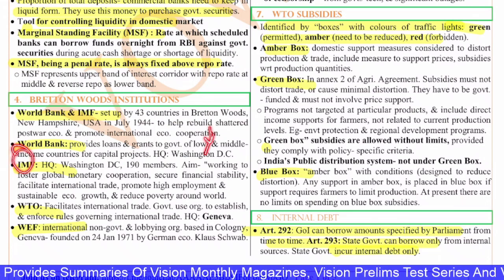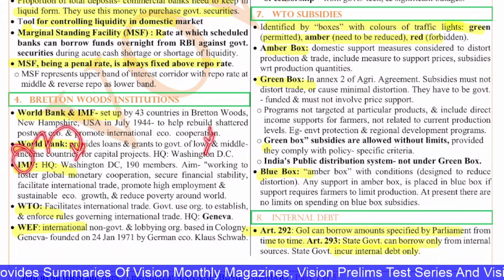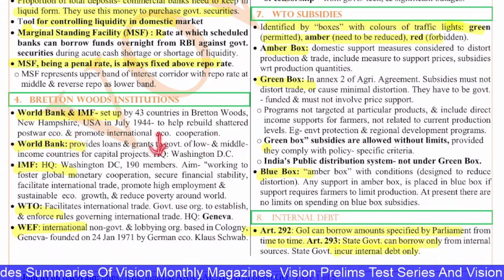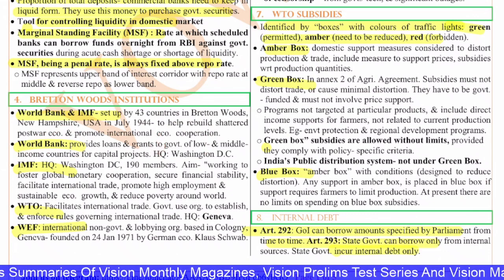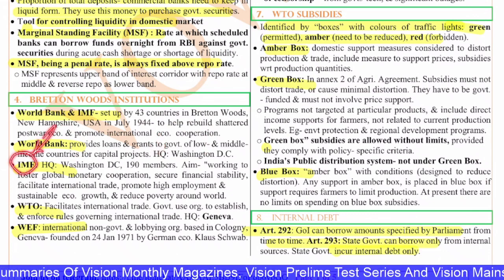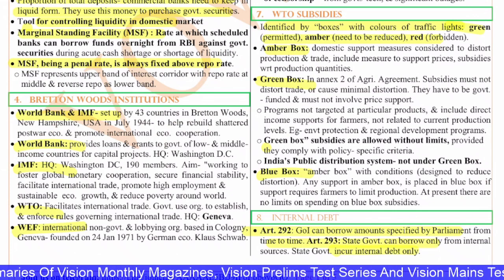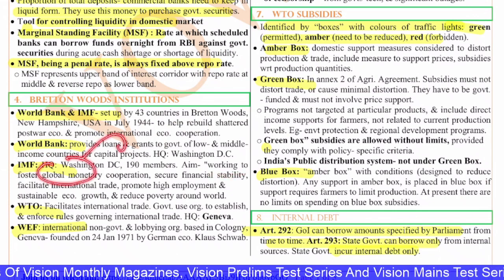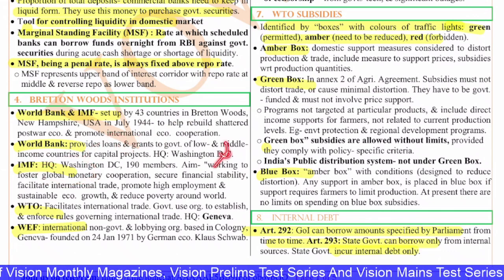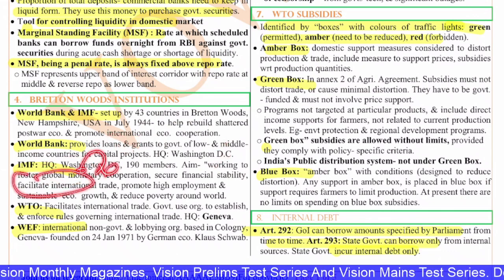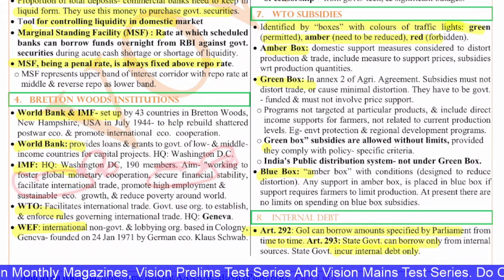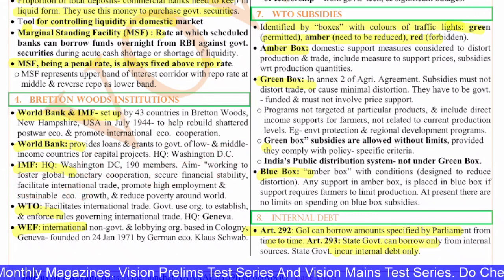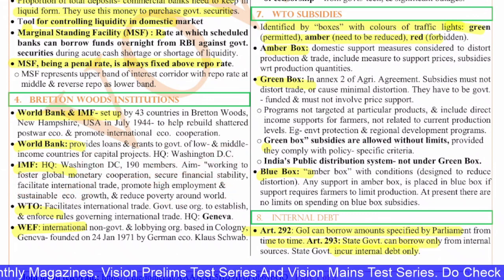On the other hand, we have IMF, whose headquarters is also in Washington DC. It has 190 members, and basically it works to ensure that there is global stability in the economic sphere. So the aim is working to foster global monetary cooperation, secure financial stability, facilitate international trade, promote high employment and sustainable economic growth, and reduce poverty all around the globe.